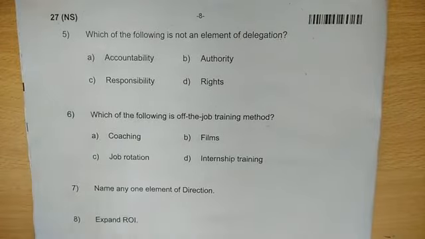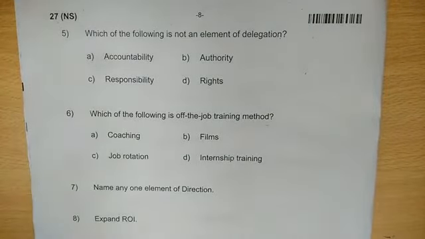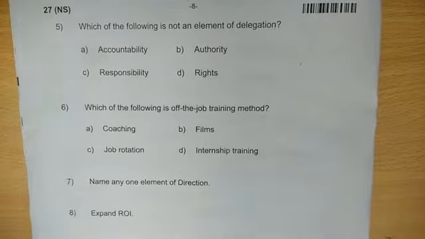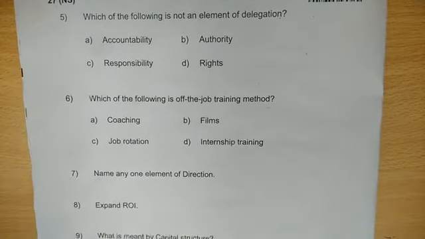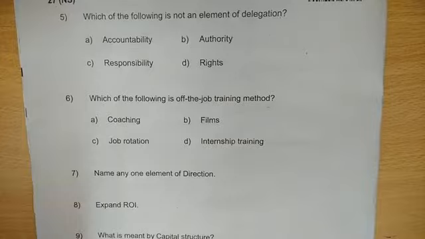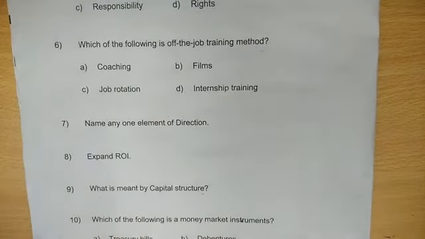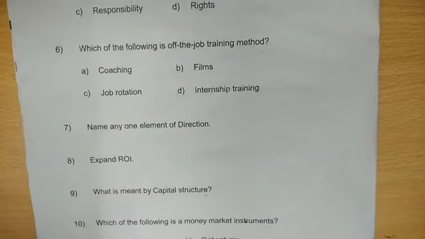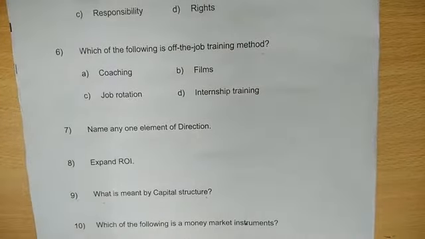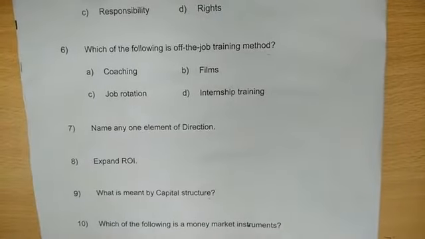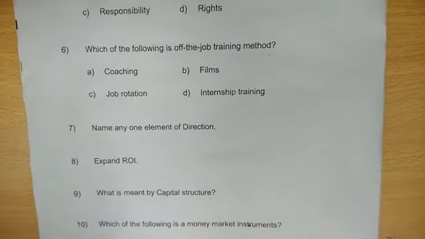Don't get tense, because in tension we may forget all the answers sometimes. So what you do is just go through it. Okay, what is the answer? Name any one element of direction: leadership, supervision, motivation, communication. Okay, I know the answer. Next, suddenly if you don't know the answer, say, expand ROI. Oh, what is that? You may be thinking like that, okay, leave that. Don't get tense, because it is 1 mark, right? Because of that 1 mark tension, you will forget the remaining high-mark answers. So come back to it at the end. If you have time, just go through it and see.